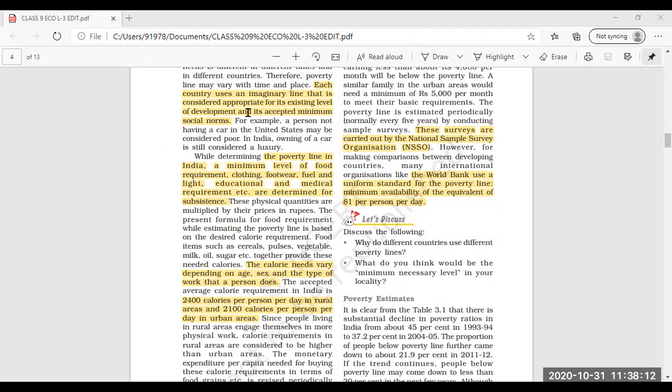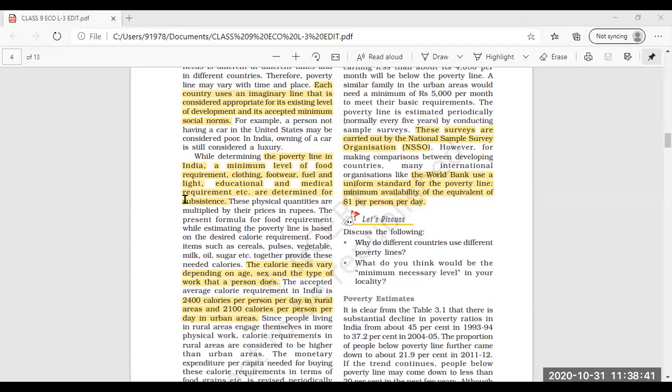Now, each country uses an imaginary line that is considered appropriate for its existing level of development and accepted minimum social norms. That means according to the poverty line in India, the minimum level of food requirement should be there. Clothing, footwear, fuel, light, educational, and medical requirements are to be there.